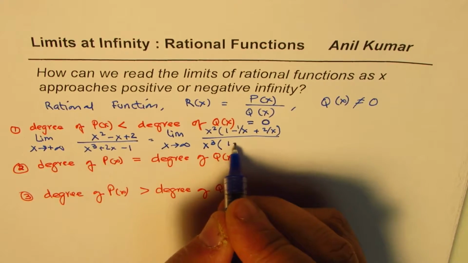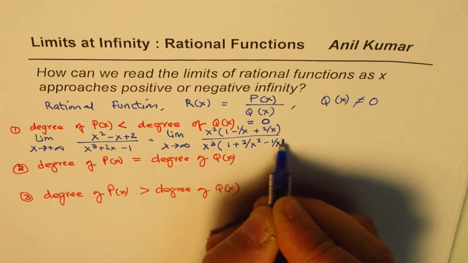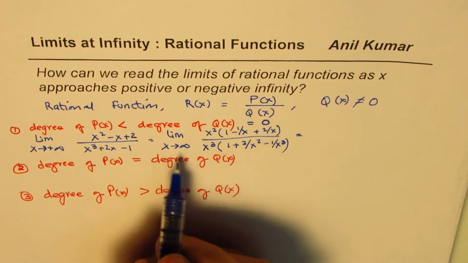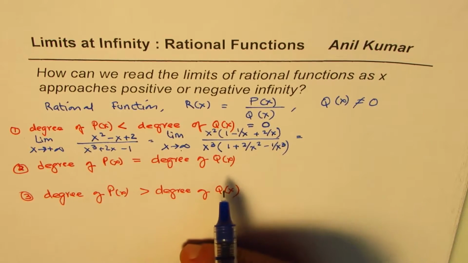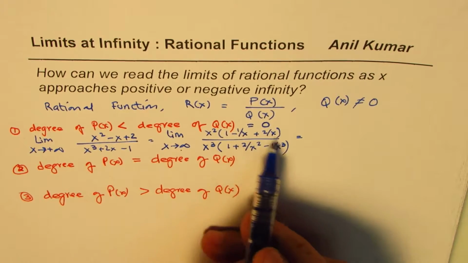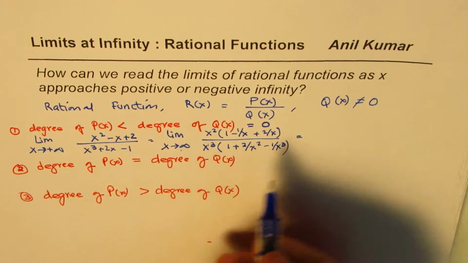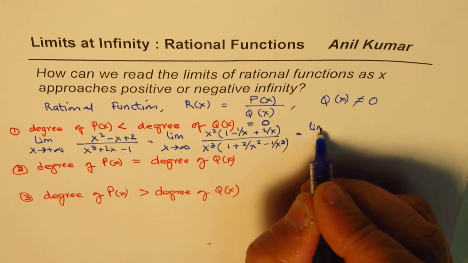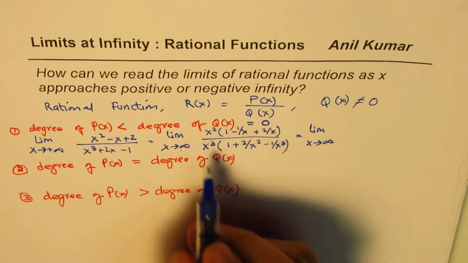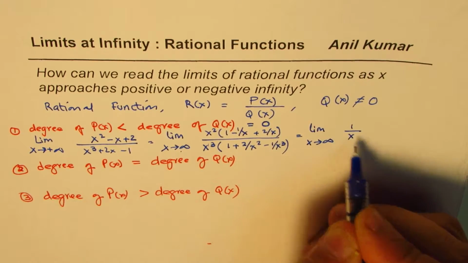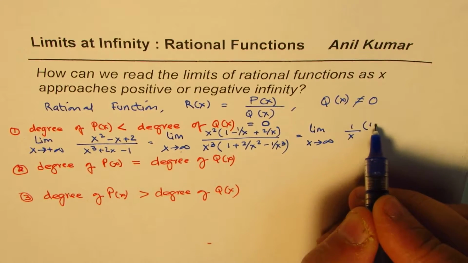So we get 1 plus 2 over x squared minus 1 over x cubed. Now, if x is very large, these terms are 0, right? Now here, what we have is x squared over x cubed, which gives 1 over x.